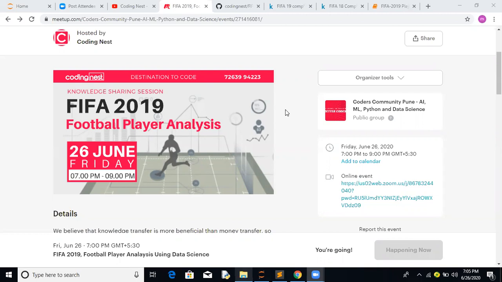So the topic for today's meetup is for those football-loving friends. Today we will be doing player and team analysis, as well as value prediction. For value prediction, we'll be working on a machine learning algorithm. This project is basically a data visualization project, and it's a part of our machine learning course. But we thought we'd put it up in the meetup session so that everyone can enjoy this course.